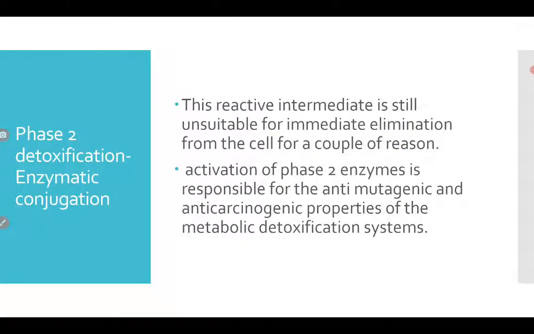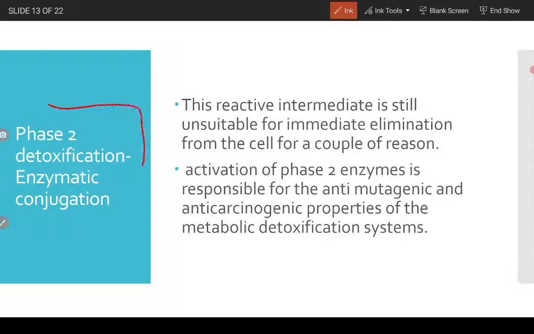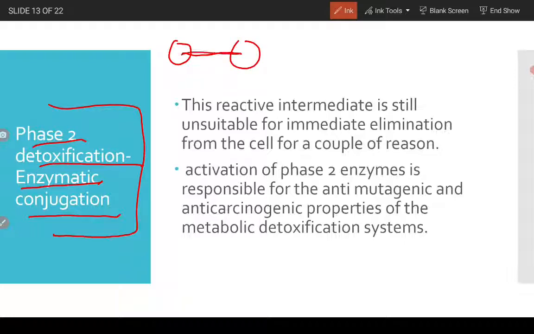Now let's go to phase 2 detoxification, enzymatic conjugation. Conjugation means if this is A, this is B, they are joined together, so this is conjugation of them, right? The reactive intermediate is still unsuitable for immediate elimination.